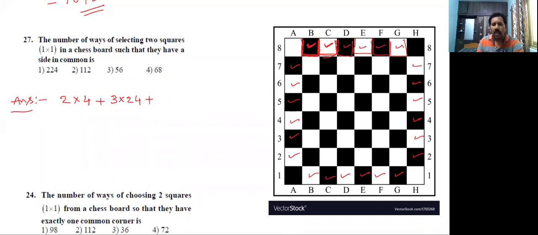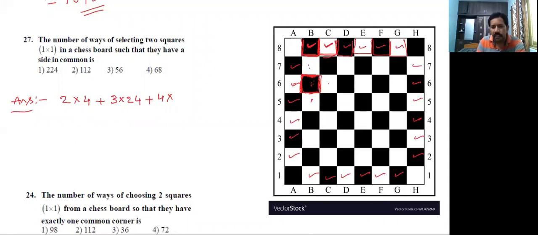Plus, now go to 4 sides common. How many squares are there? Now, suppose, observe this square. This is a common side between these two. This is a common side between these two. This is a common side between these two. This is the common side between these two. Like that, how many squares are there with 4 common sides?